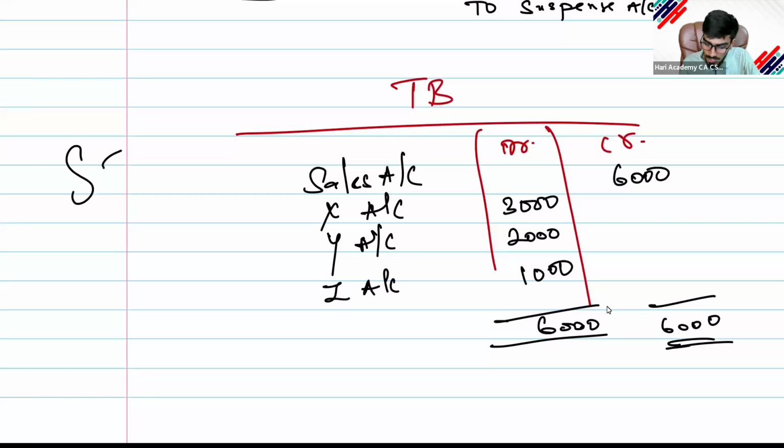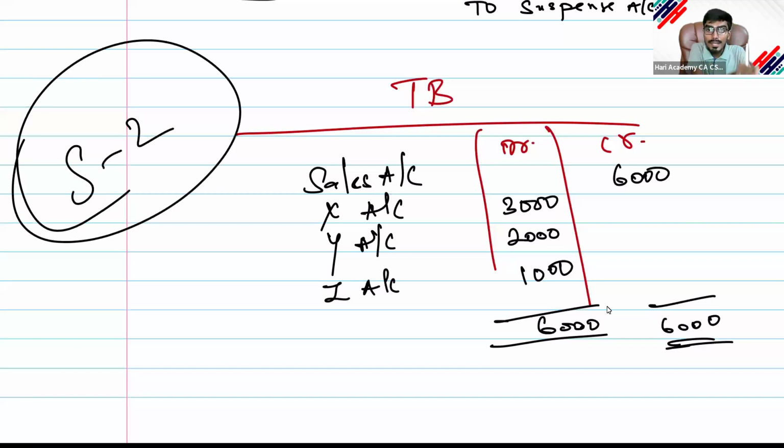Because in stage 2, after preparing a trial balance and before preparing the final accounts, you will identify a mistake, create a suspense account, and then prepare a final rectified trial balance. This is known as rectified trial balance, or alternatively, you can write revised trial balance. Are you able to understand this?